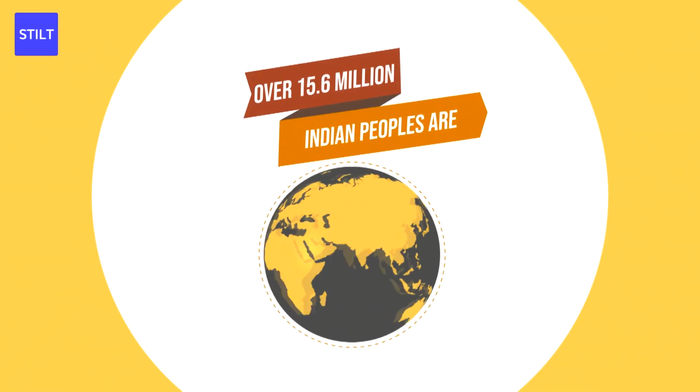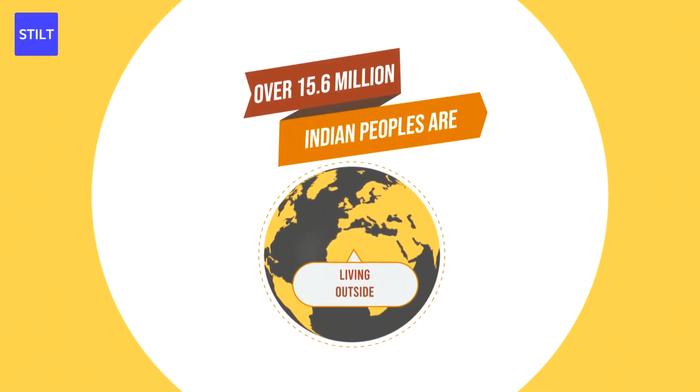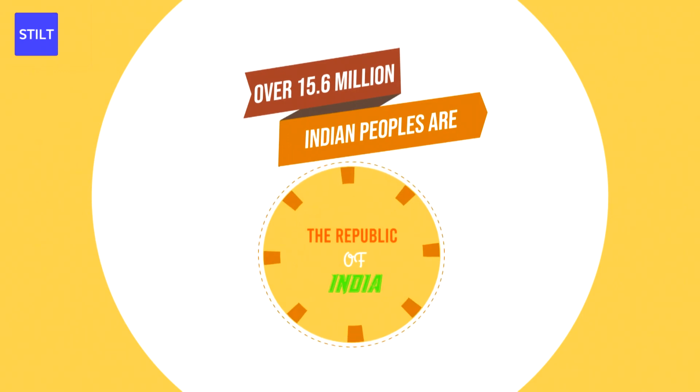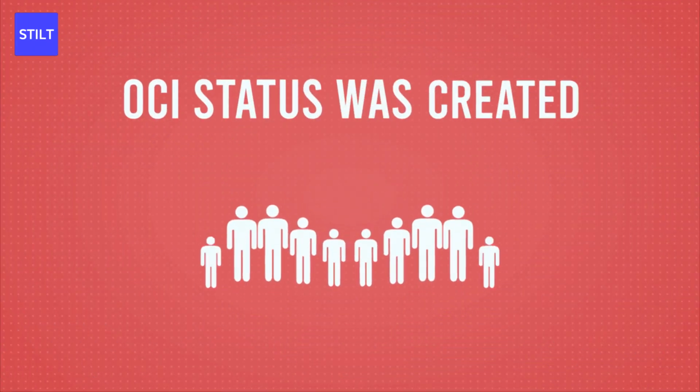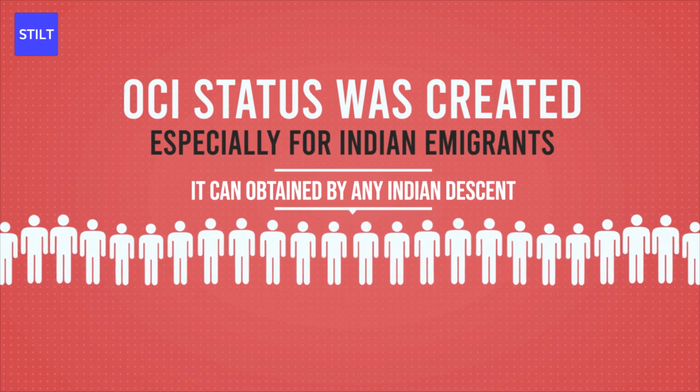As a result of Indian immigration, over 15.6 million people of Indian descent live outside the Republic of India. Many of these people wish to visit or return to India, and they can do so by obtaining the Overseas Citizenship of India, or OCI, immigration status. OCI status was created specifically for Indian immigrants, and anyone of Indian descent can apply.